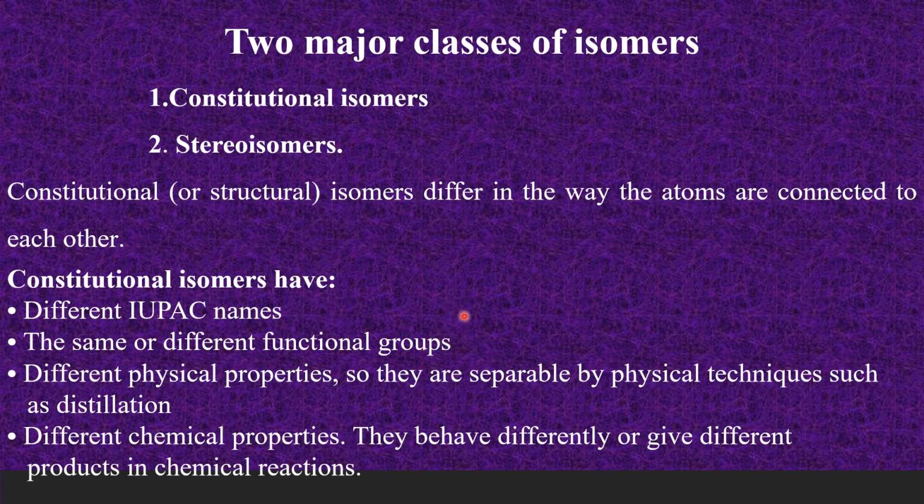In the case of positional isomers, we have seen 1-butanol and 2-butanol have the same functional group, but they differ in their positions. And the constitutional isomers differ in their physical and chemical properties. Since they differ in their physical properties like boiling point, melting point, we can separate them by some physical techniques. And they do differ in their chemical properties. They behave differently with the different reagents.